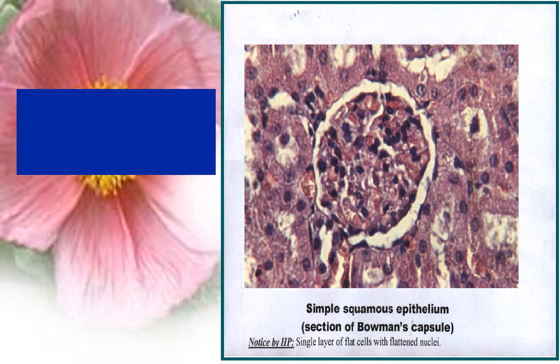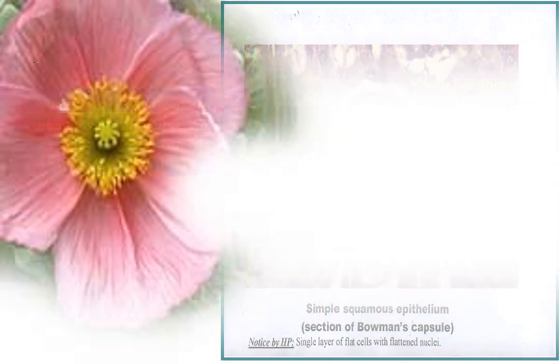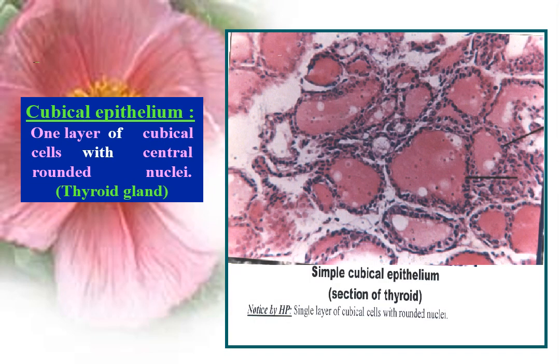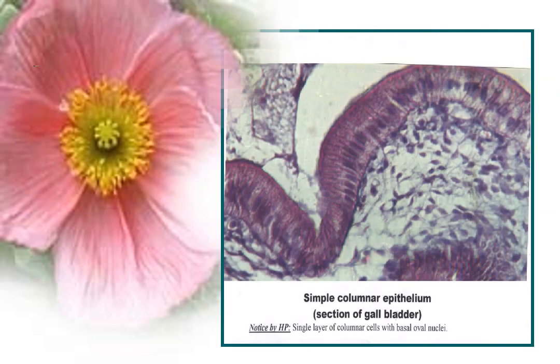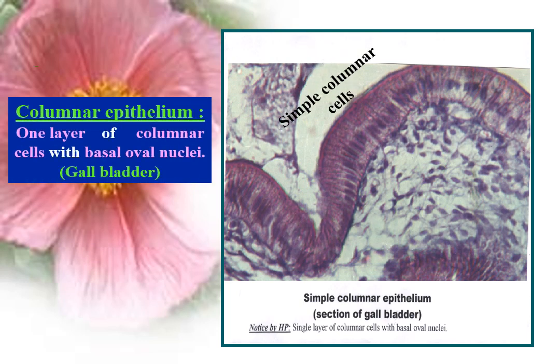Simple squamous epithelium, one layer of flat cells with flattened nuclei lining the Bowman's capsule in the kidney. Simple cubical epithelium, one layer of cubical cells with central rounded nuclei lining the thyroid follicles in thyroid gland. Simple columnar epithelium, one layer of columnar cells with basal oval nuclei lining the gallbladder.